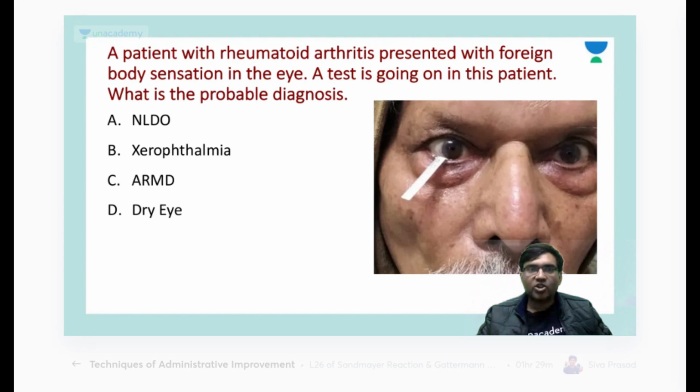A patient with rheumatoid arthritis presented with the following picture. What is your probable diagnosis? So it is dry eye. Perfect.